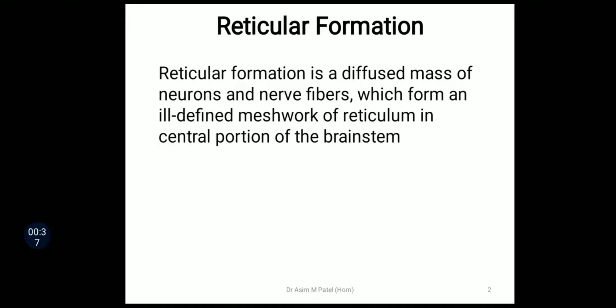So how do we define reticular formation? Reticular formation is a diffused mass of neurons and nerve fibers which form an ill-defined meshwork of reticulum in the central portion of the brainstem.